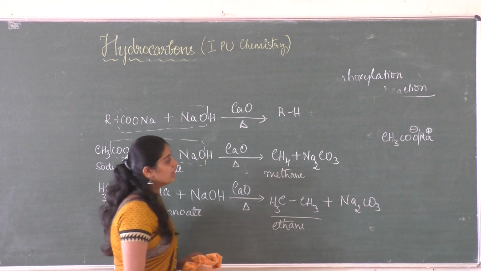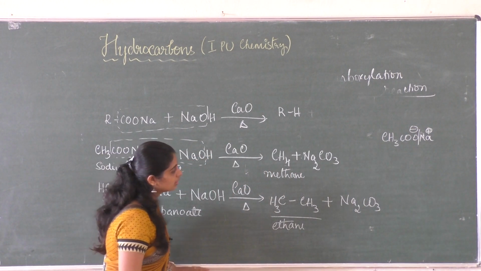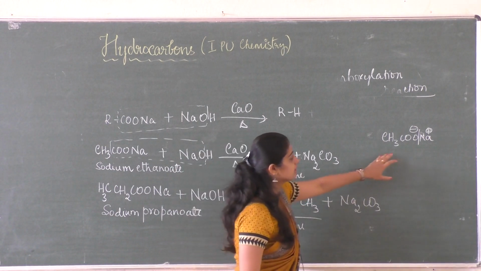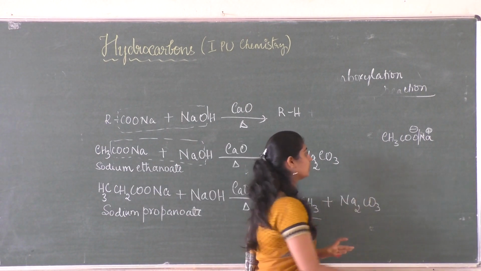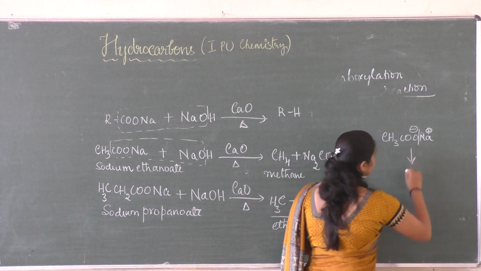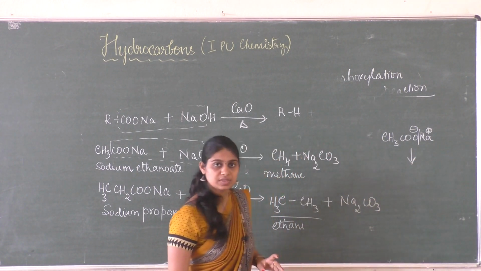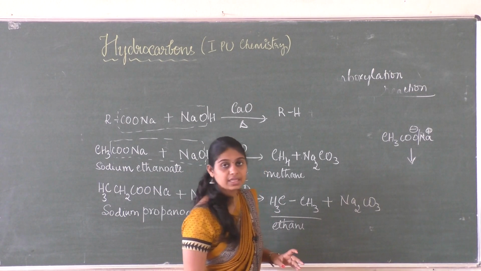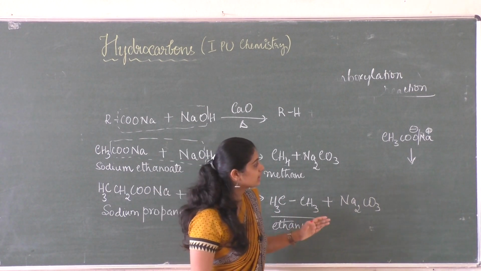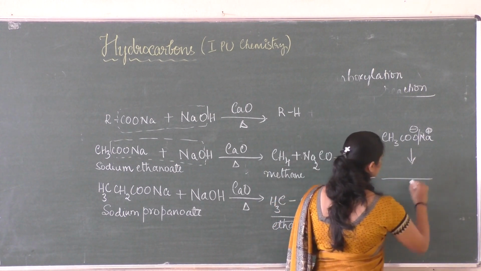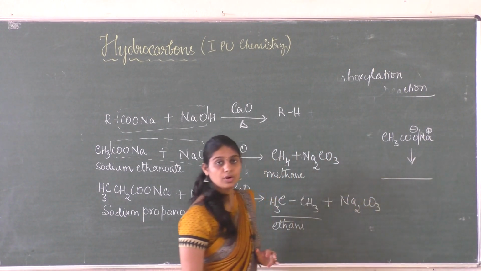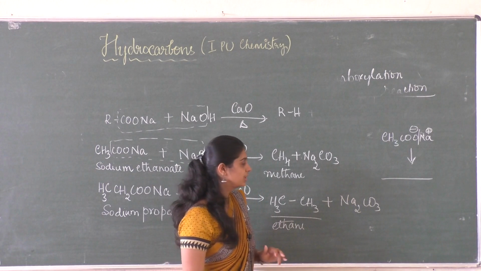So when ionic substances are taken, they are decomposed or broken down so as to form simpler substances by passing electric current through them. Electric current is a flow of charges, or flow of ions or flow of electrons.